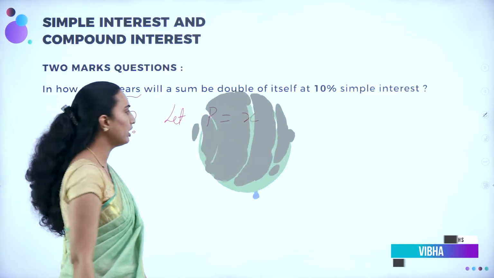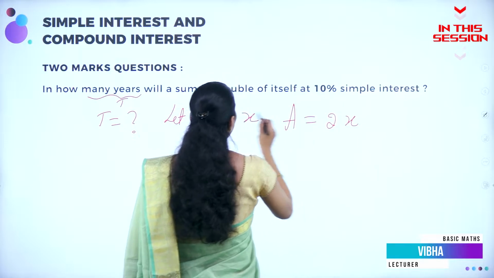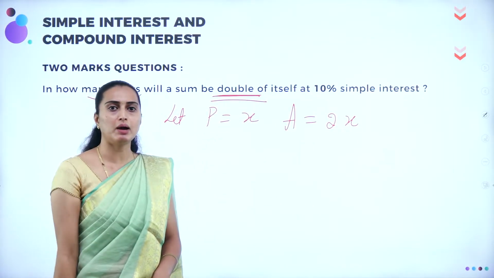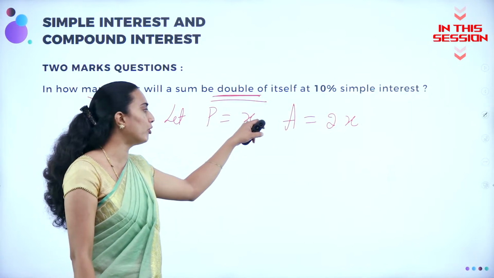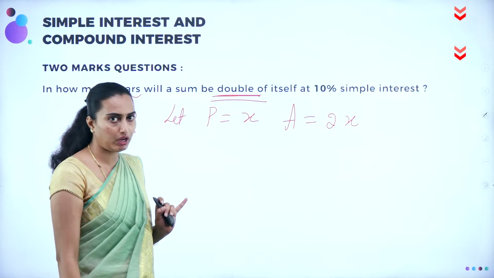If P is equal to X, then A will be equal to what? You're going to have 2X. Why? Because double. If the sum is doubled, it means the amount is doubled. If the principal amount is X, the amount will be equal to 2X only.